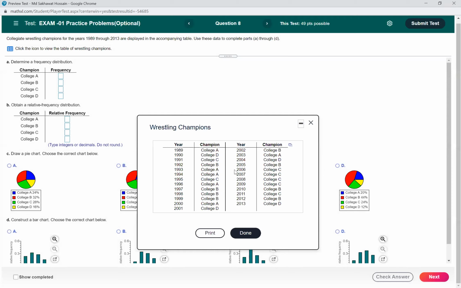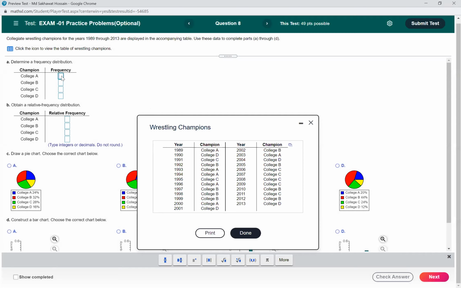So first we need to find the frequency. So how many times college A occurred? 1, 2, 3, 4, 5, 6, 6 times. So that means the first one will be 6. Okay. How many times B occurred? 1, 2, 3, 4, 5, 6, 7, 8. So this is 8.